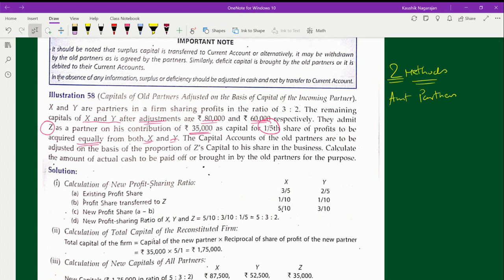just a minute, I'm sorry. The amount of old partner, okay, that is rupees, sorry, it's not the amount of old partner. The amount of the partner should be on the basis of incoming partners capital, or the amount of partners capital should be on the basis of old partners capital.